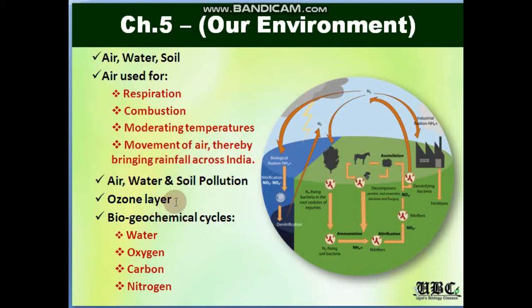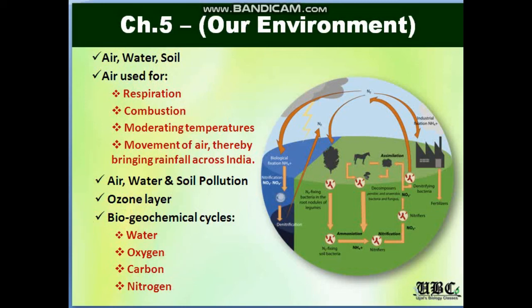After that, we will be moving into the ozone layer and ozone layer depletion. Next, talking about the biogeochemical cycles, we have to learn four types of cycles: the water cycle, oxygen cycle, carbon cycle, and finally the nitrogen cycle. So this is the second last chapter.